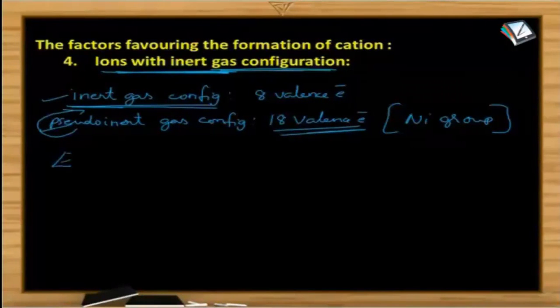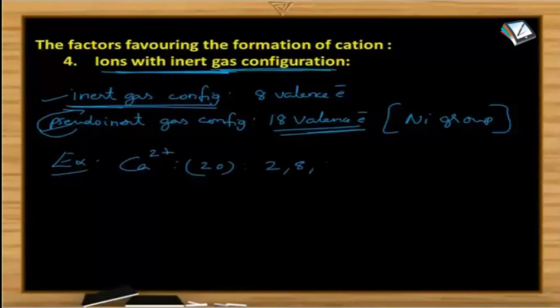Let us take an example. Take the case of calcium ion formation. What is the atomic number of calcium? 20. How do you write the electronic configuration? 2, 8, 8, 2. Isn't it? After the removal of 2 electrons, once these 2 electrons are lost, it possesses 8 valence electrons. Now take the case of zinc ion. Zinc atomic number is 30.